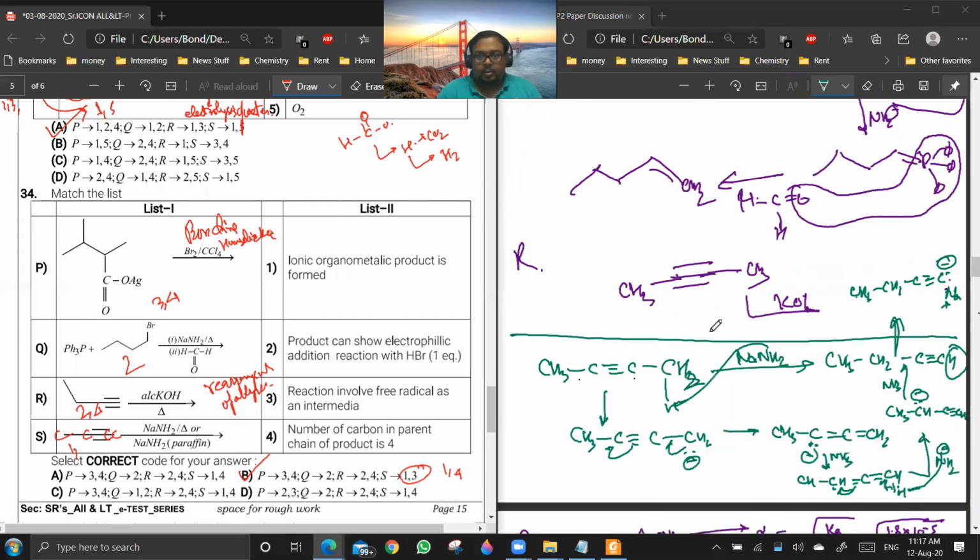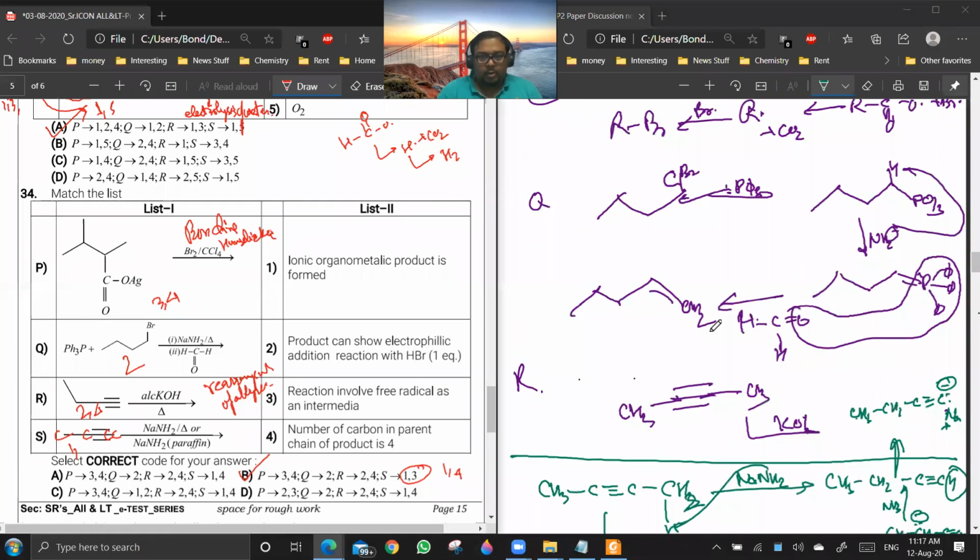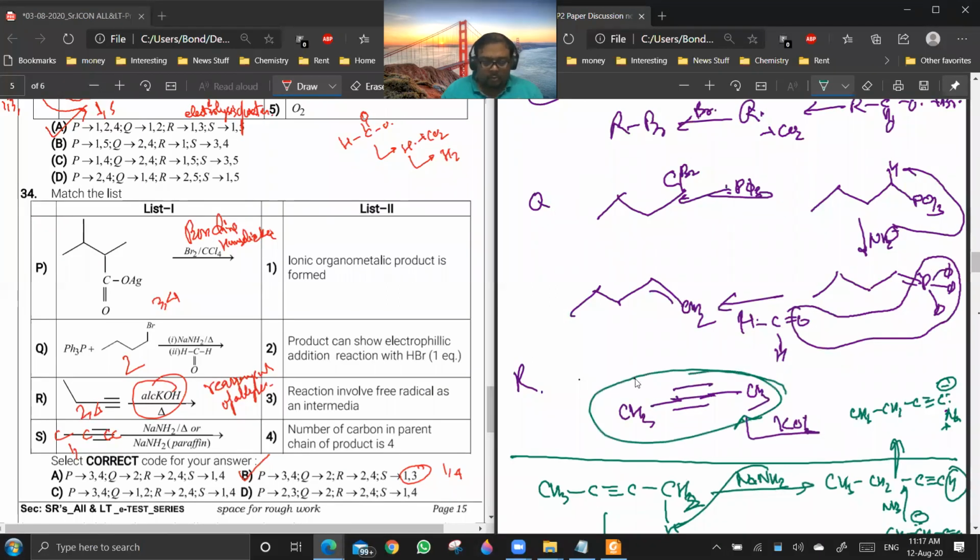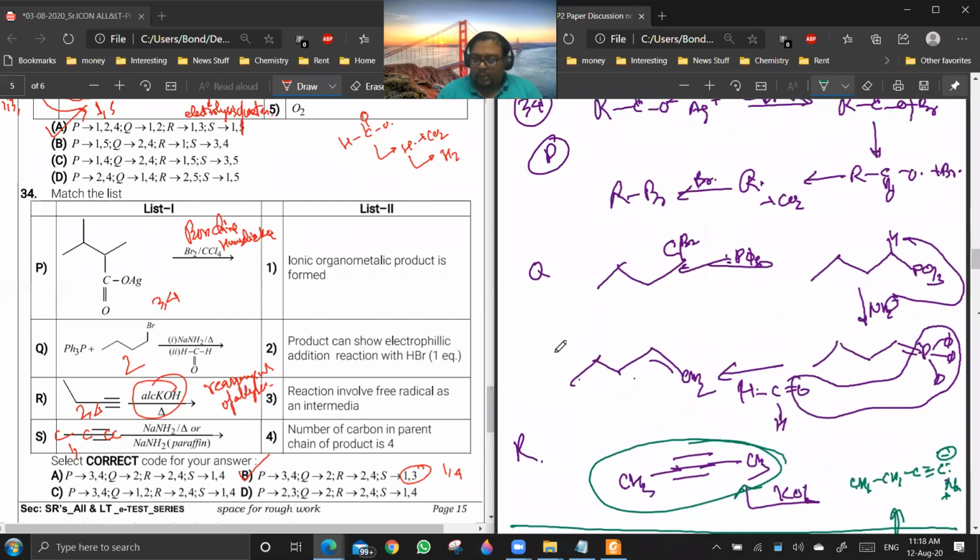P, Q, and R. I have written all the things here. If you have alcoholic KOH, then it will convert a terminal alkyne into an internal alkyne. This is the product. And reaction Q is the Wittig reaction.